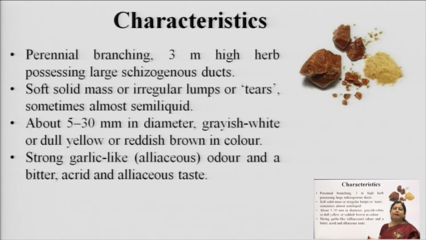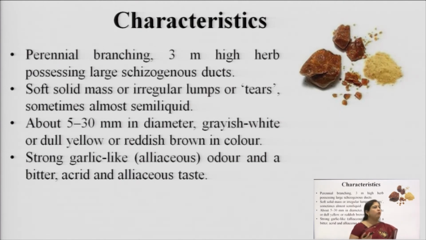When it is packed in the tins, initially it is whitish in color, but gradually it turns into a darker color. This keeps on repeating for 3 months. We keep on putting new incisions directly in a vertical line. So the resin comes out again and again, and then it is scraped off and used. So, this is about how it is collected.